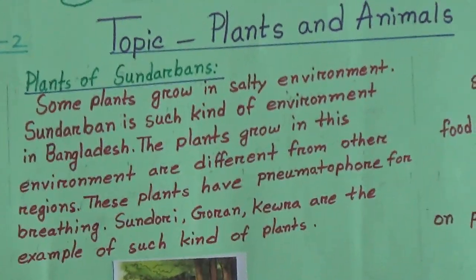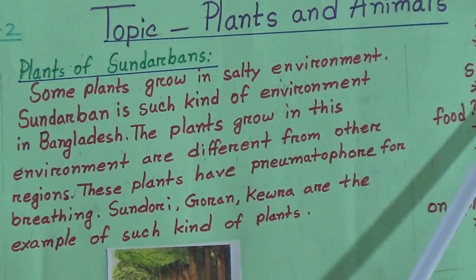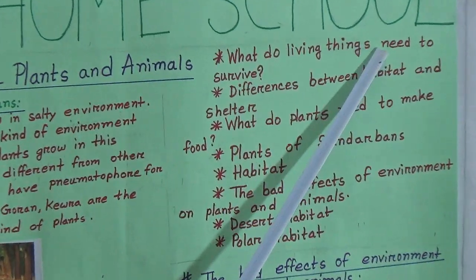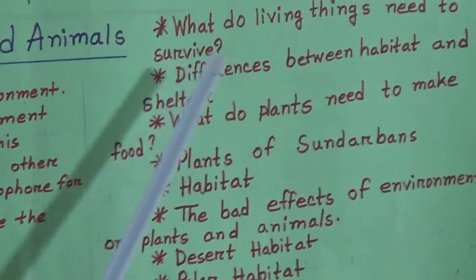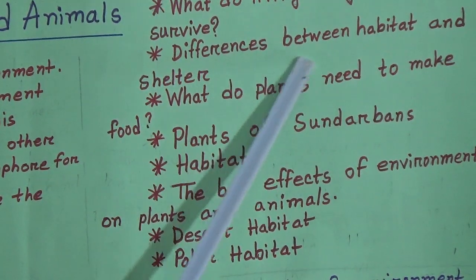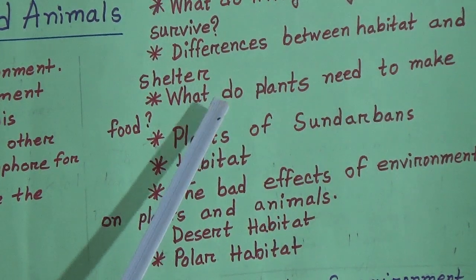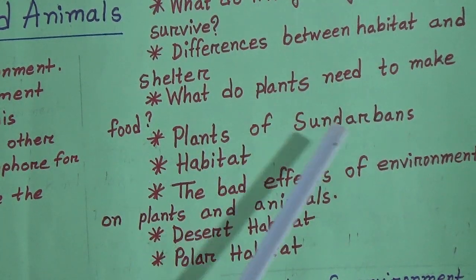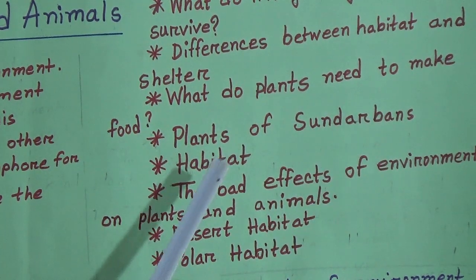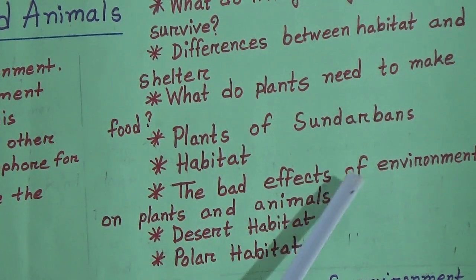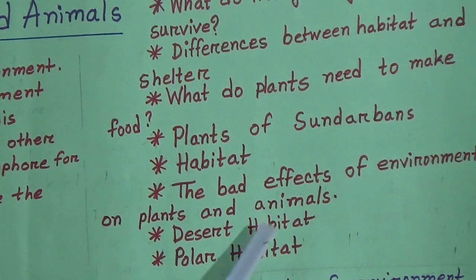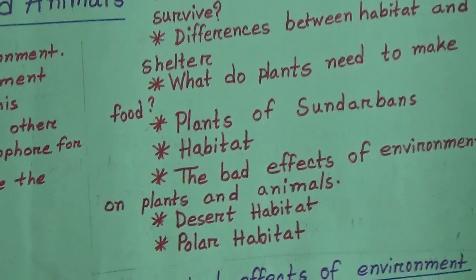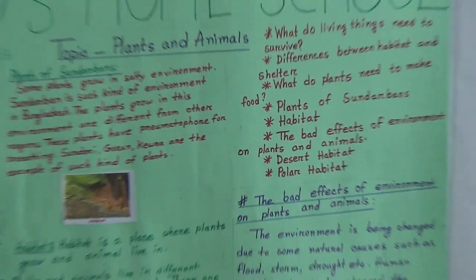Today I will discuss what living things need to survive. Next, differences between habitat and shelter. What do plants need to make food? Plants of Sundarbans, habitat, the bad effects of environment on plants and animals, desert habitat and polar habitat. Let's start today's class.